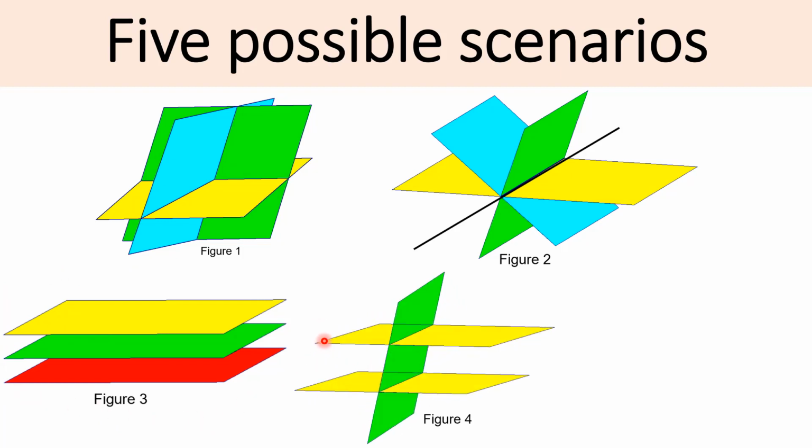In the fourth scenario, two planes are parallel, but the third is not parallel to the first two. Notwithstanding that this third plane and this plane do meet here, and this plane and this yellow plane do meet here, this scenario is not deemed to be the case where the three planes meet, because to say that three planes meet, they must meet all together, like this at one single point, or like this on a line. So in this scenario, this is not counted as the planes having met or intersected. Okay, this is not counted.